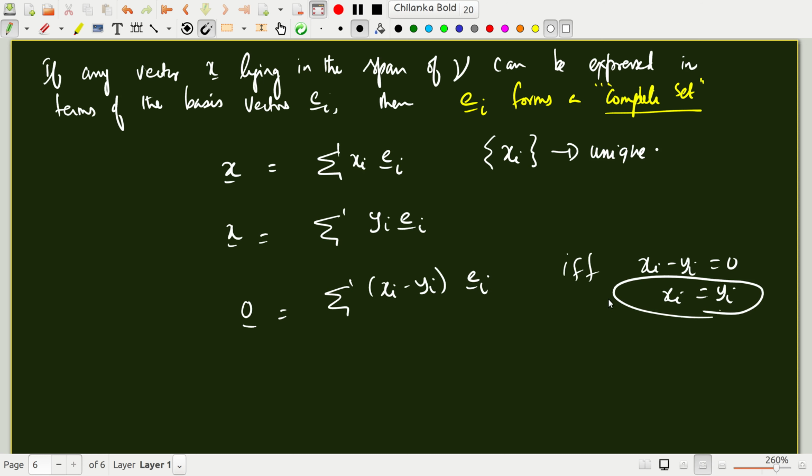Okay, so this is a very useful idea, that the representation or the components of a given vector in a given basis is always unique. The key idea again is that if you have any n linearly independent vectors, they form a basis in the n-dimensional vector space.